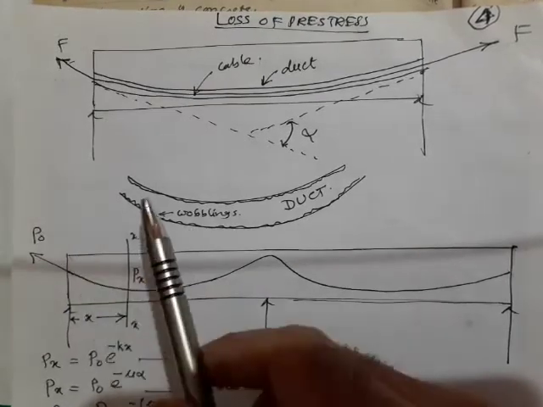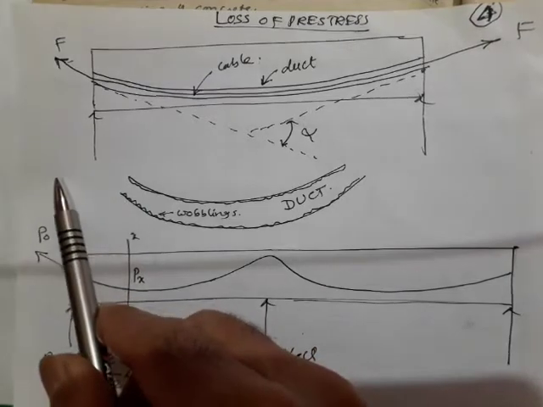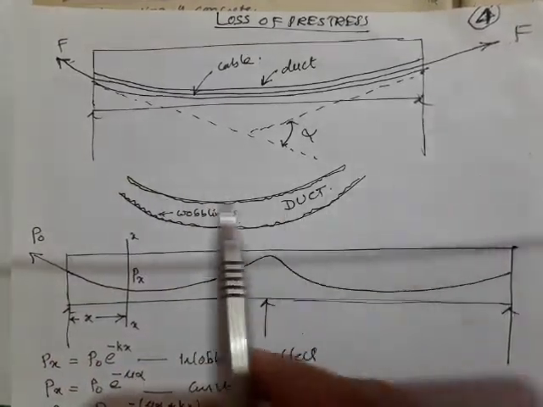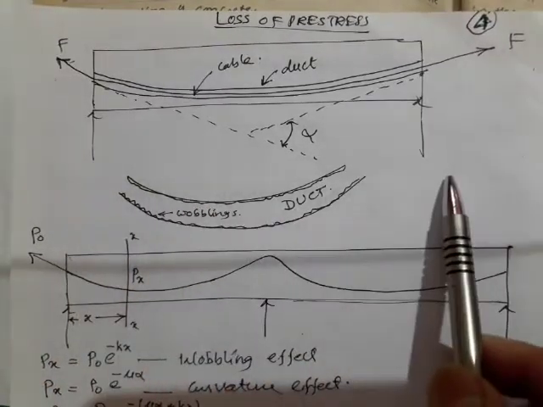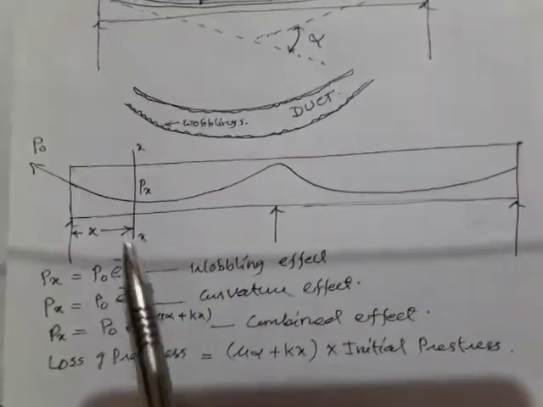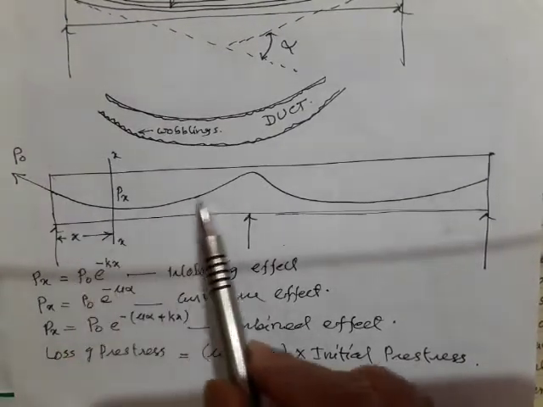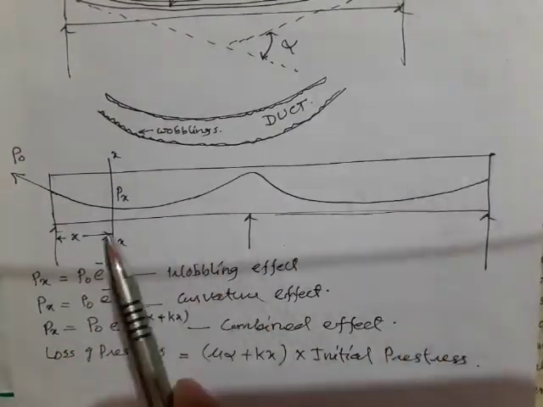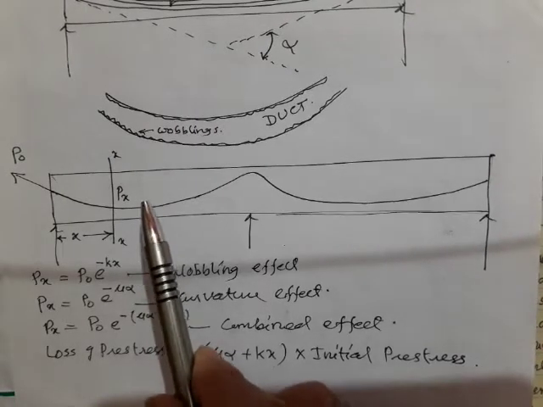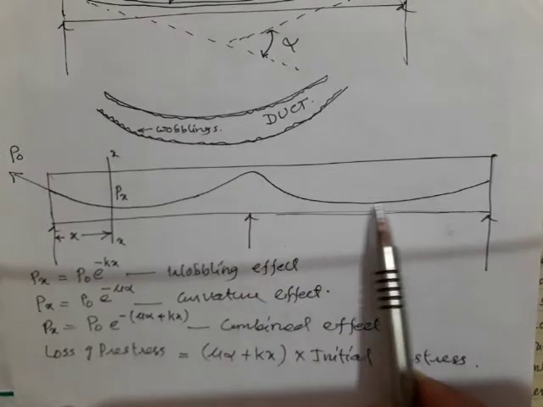Now, this wobbling loss will occur either in straight cables, in the sense that the cable may be laid straight or it may be laid curved like this. Sometimes, in the case of continuous beams, the cable may be laid like this, because I told you that a cable profile must follow the bending moment diagram pattern.